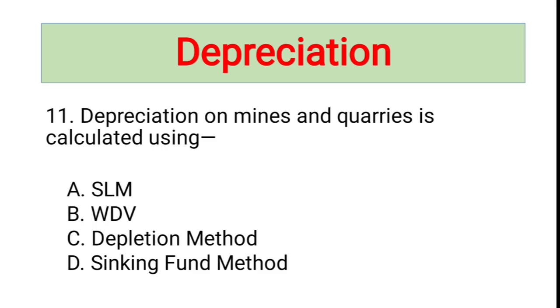Depreciation on mines and quarries is calculated using which method? Depletion method is used for mines. Natural resources such as minerals, coal, and oil reduce as they are extracted. Their depreciation is calculated based on quantity extracted, known as depletion method.